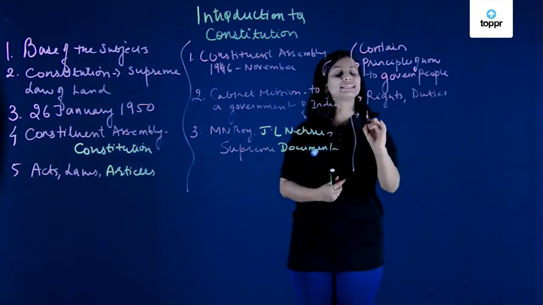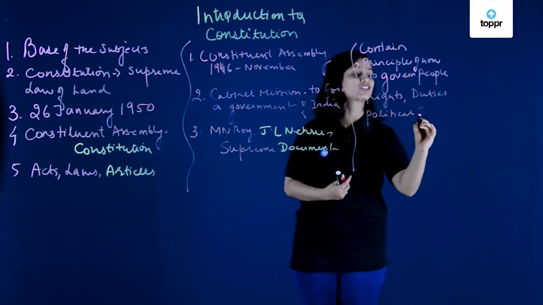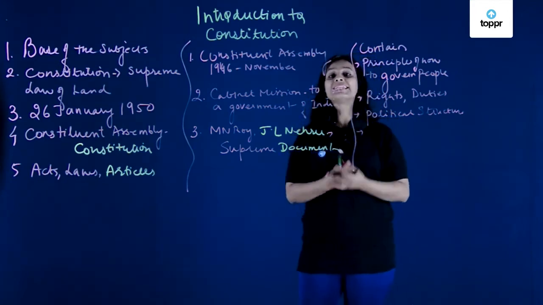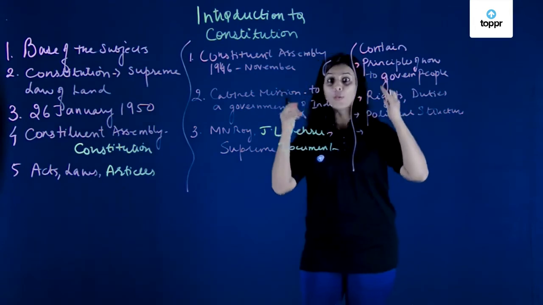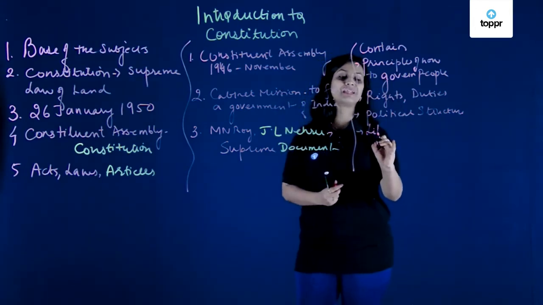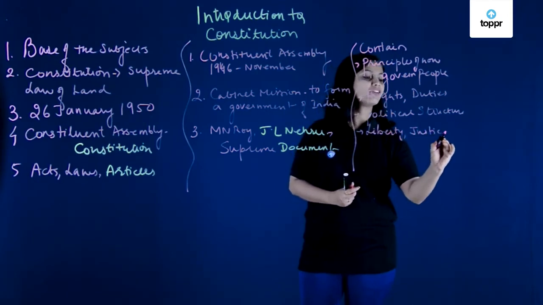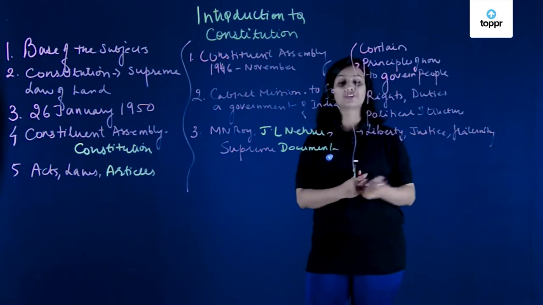What will the political government be like? Is it a democratic structure? Is it a dictatorial structure? All these things are mentioned in the Constitution. What should the people look forward to in the Constitution? Why should they follow the Constitution? This is because the Constitution believes in giving liberty, justice, and fraternity to the people of our country. So people should look forward to it.